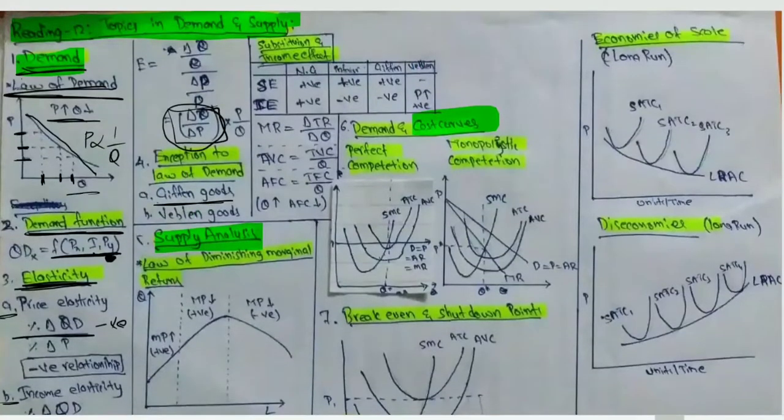Okay, and Veblen goods are those goods for which, when the price of the good increases, people will start buying more of that good. The best example of Veblen goods is diamonds.